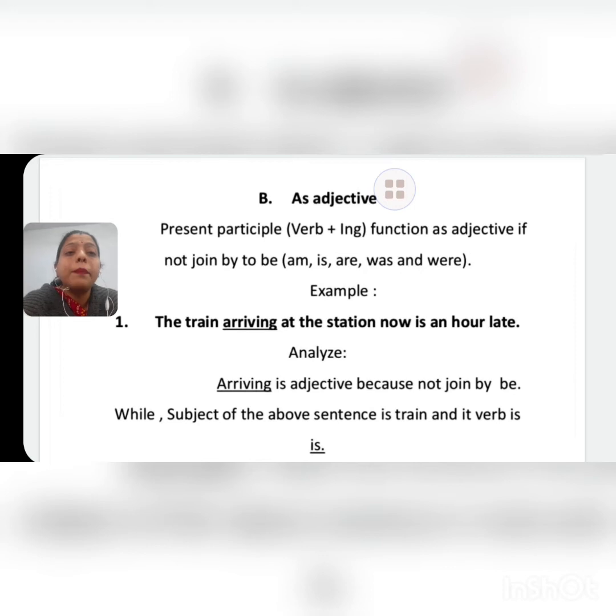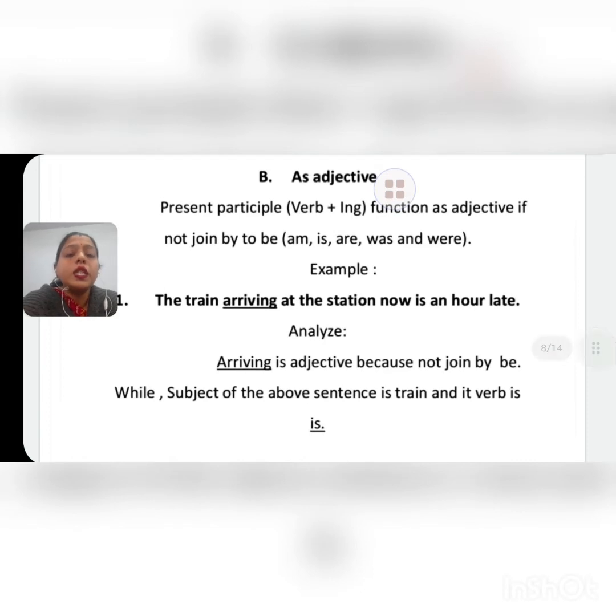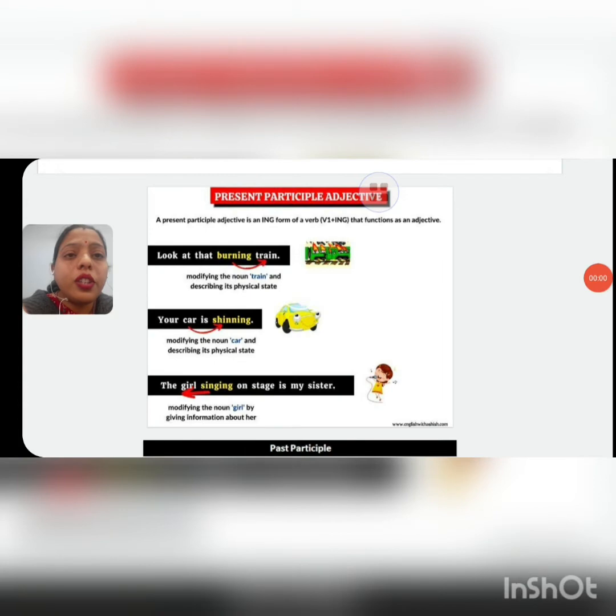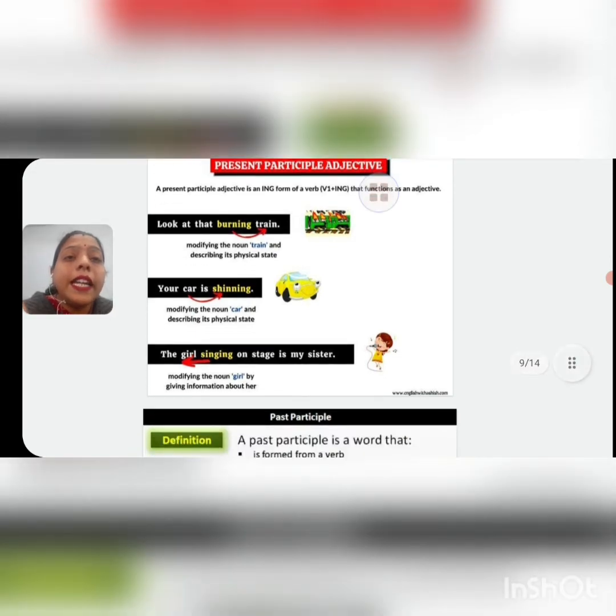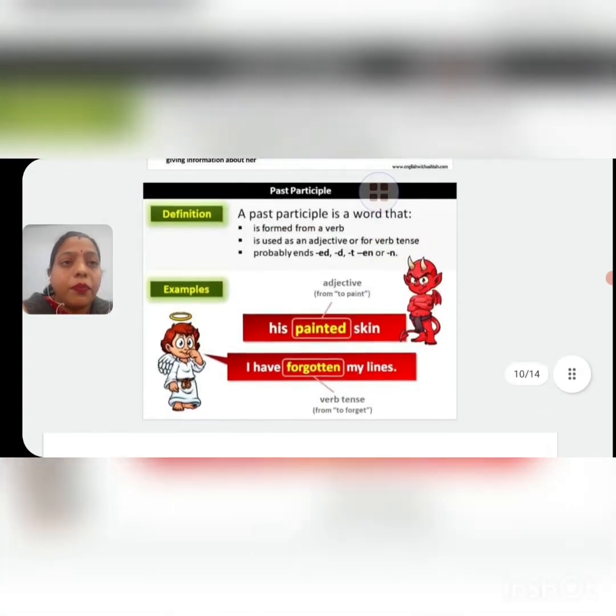Continuous tenses like present continuous tense, past continuous tense or future continuous tense. So we use this present participle in continuous tenses. See children, there are some examples. Look at that burning train. In this example, burning is a present participle, and it acts as an adjective here.